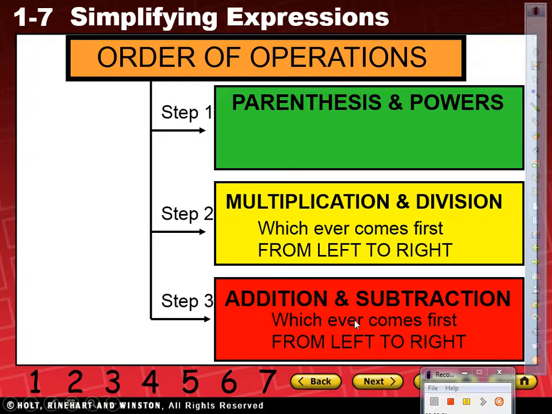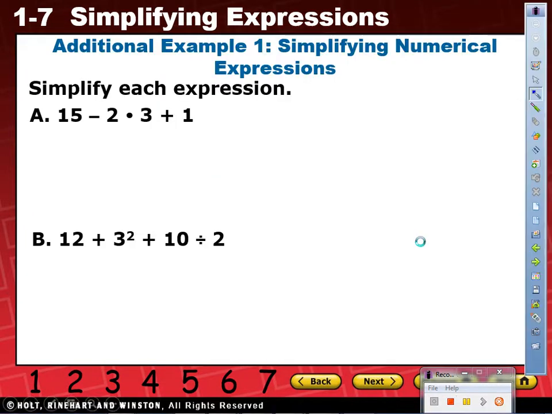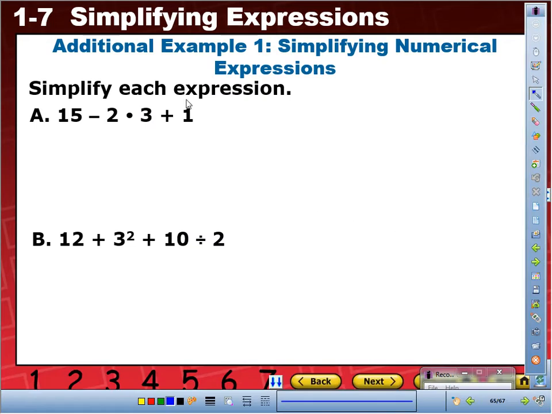Copy these down, please. It says, example 1, simplify each expression. A is 15 minus 2 times 3 plus 1. And B is 12 plus 3 squared plus 10 divided by 2. Let's do that one together.